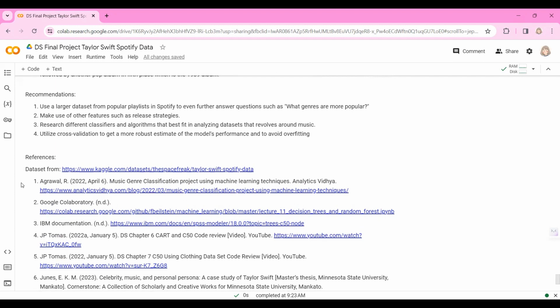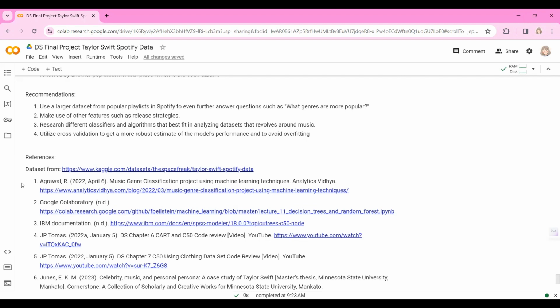So with our second recommendation, make use of other features such as release strategies. As I said earlier, Taylor has a very big fan base. So even if she has a pop genre album coming out, or electro, country, folk, or other genres, it's still going to be popular. So we need to have different metrics or features such as release strategies, PR, and marketing.